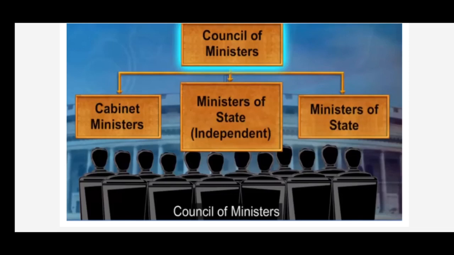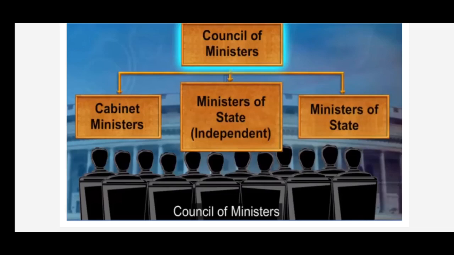A Union Cabinet Minister is a senior minister from the ruling party. He is in charge of the ministry. A Cabinet Minister may also hold additional charges of other ministries, where no other Cabinet Minister is appointed. At times, for the Cabinet post, no other minister will be appointed. At that time, this minister can take additional charge of that ministry also. The Cabinet is the inner ring of the Council of Ministers. It consists of around 20 members.